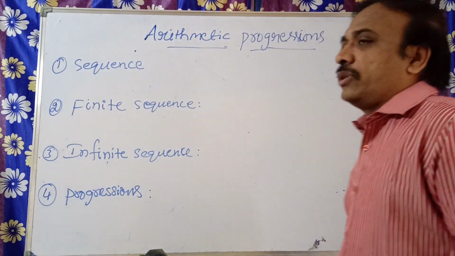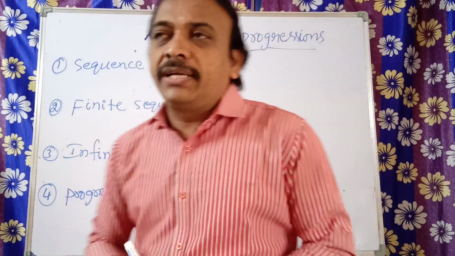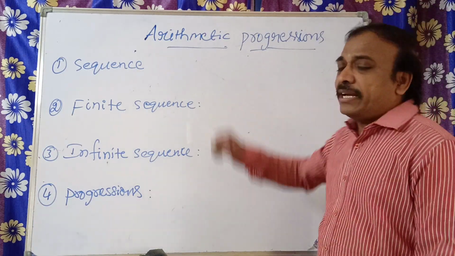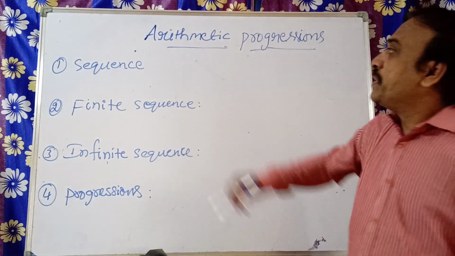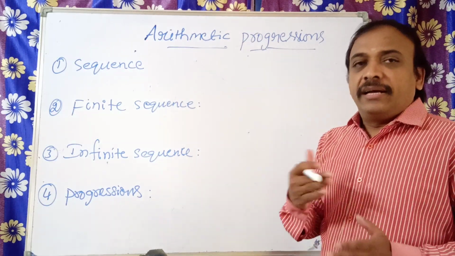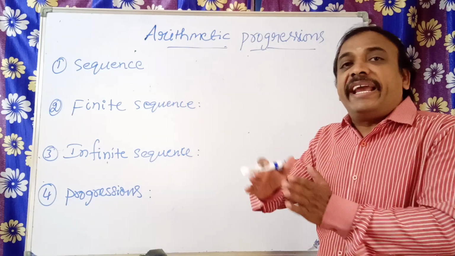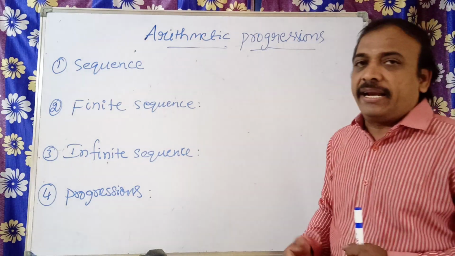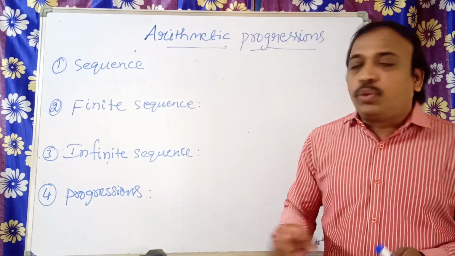Here we are entering into the fifth chapter, arithmetic progressions. In that, a sequence means numbers, a pattern, numbers which are arranged in a particular, definite order by following a definite rule.